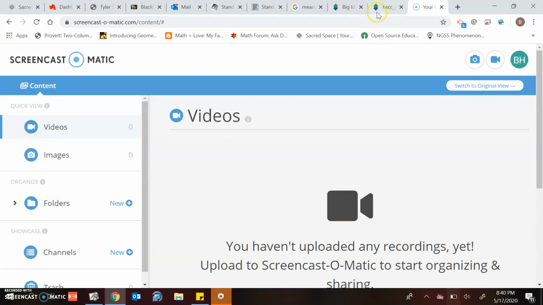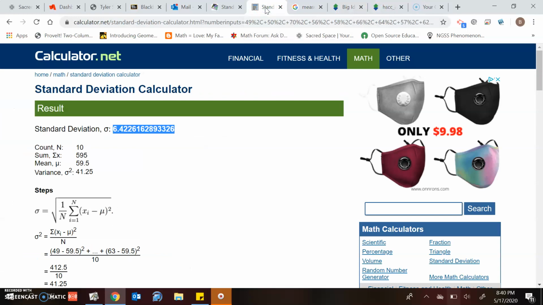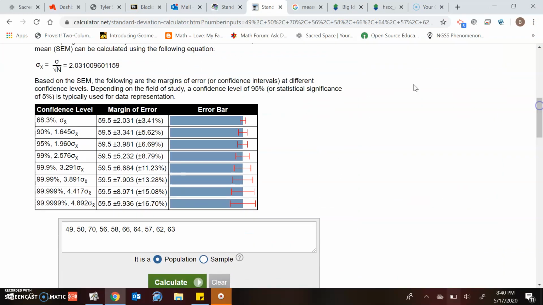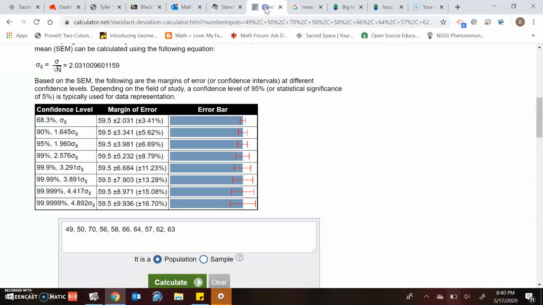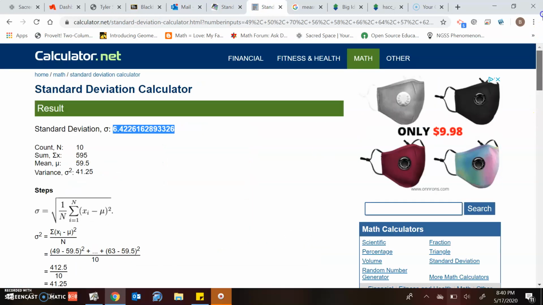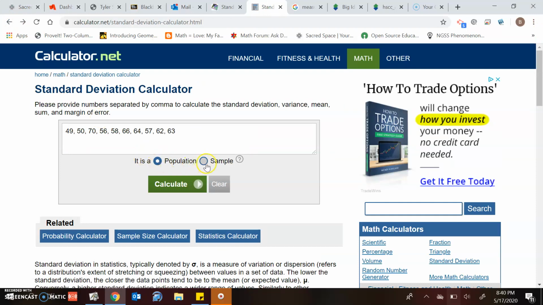For those of you that are pretty investigative, you're good investigators. If you happen to be looking somewhere, or if you even go in a standard calculator like this, whenever I found my standard deviation, it asked me, is it a population or is it a sample?